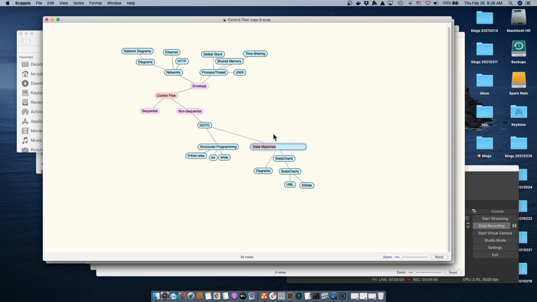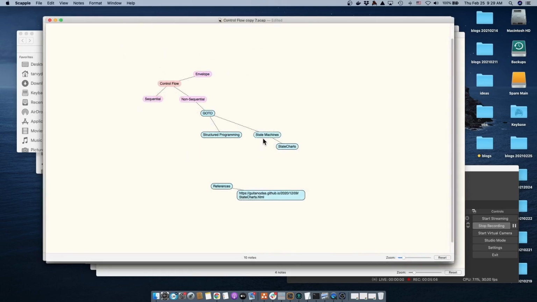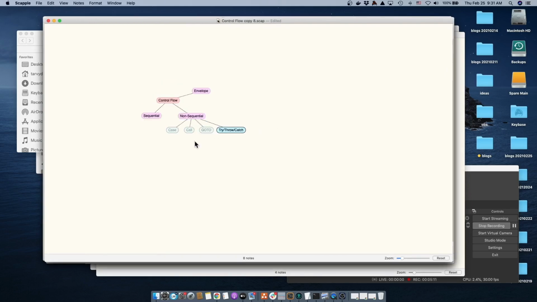State machines are interesting in that in 1986, Harel wrote a paper about state charts. I discuss state charts in my blog at this address here. Try, throw, and catch is a bag added onto the side of common programming languages to handle non-sequential dynamic control flow changes. Coroutines, albeit useful, have been left in the dust by most of our current programming languages.